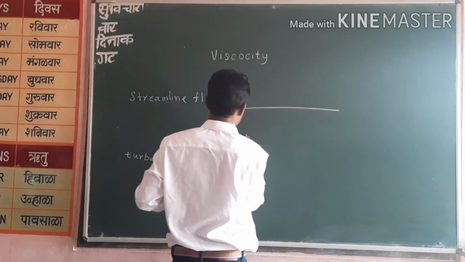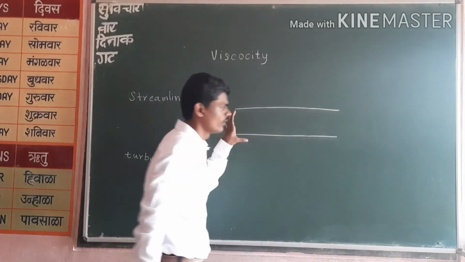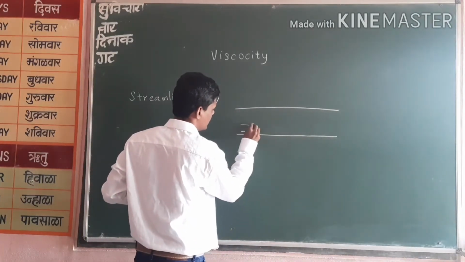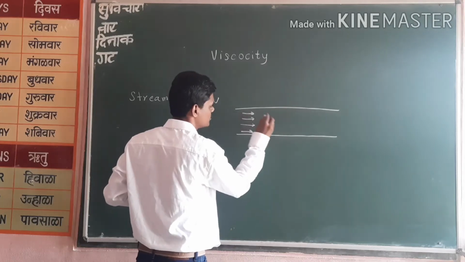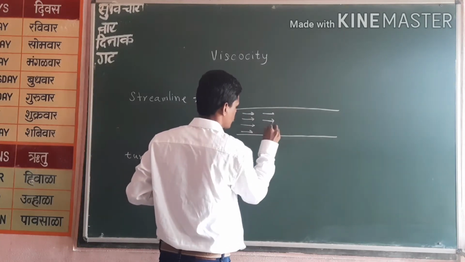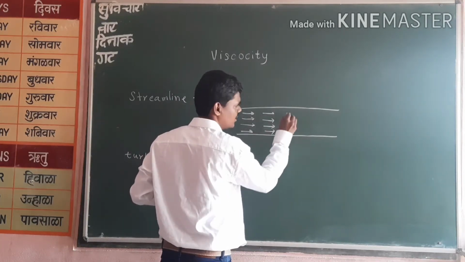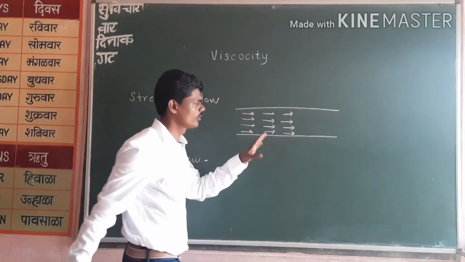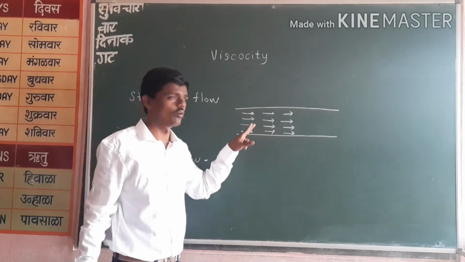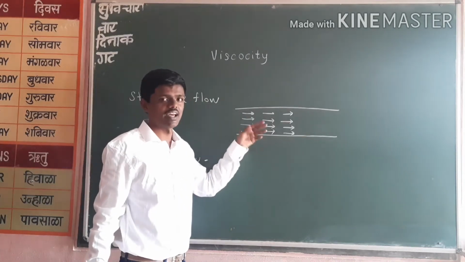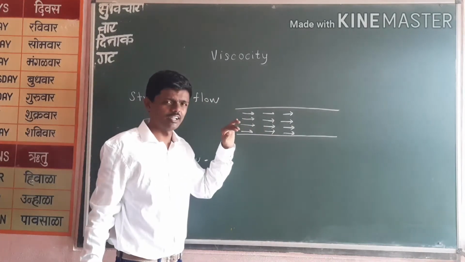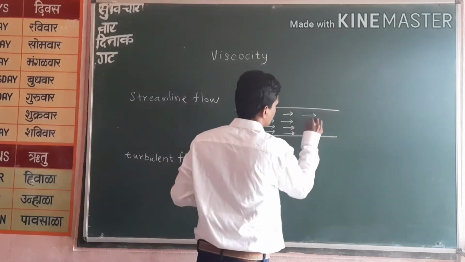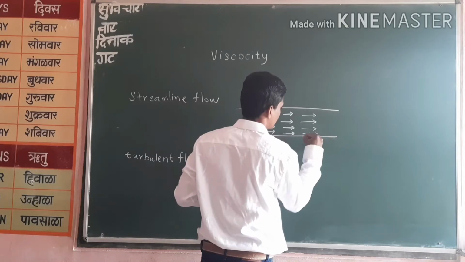Let's take an example. This is the flow of a fluid, or let's say water. Then here we can say at each and every point the flow is uniform, that is, constant in velocity and constant in direction over time. That means after some time you come to this point, you will find the velocity same as it was before, 5 minutes ago. So this is a streamline flow.